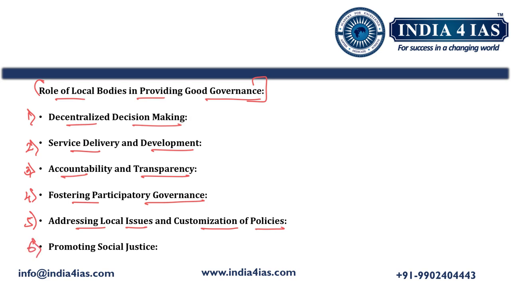The sixth role is promoting social justice. Local bodies provide a platform for marginalized sections, including women, scheduled caste, and scheduled tribes, to participate in governance through reserved seats in local elections. This helps to promote inclusive development and social justice at the grassroots levels.